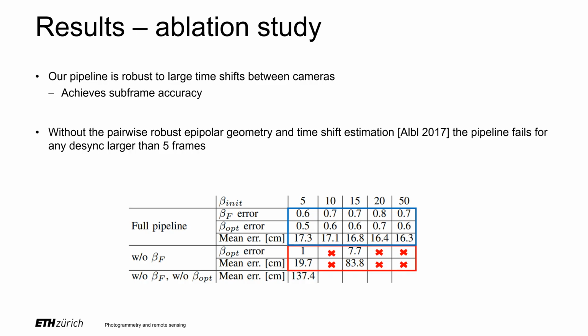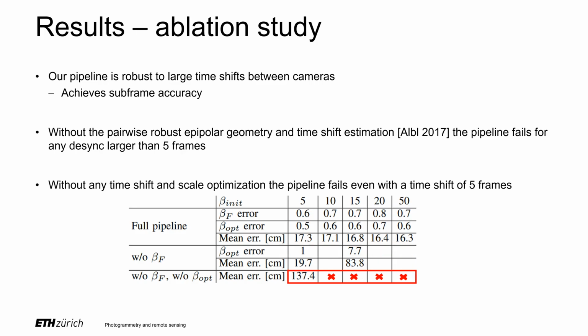The pipeline without the initial pairwise timeshift estimation, only with the bundle adjustment temporal optimization, fails to reconstruct properly anything beyond 5 frames timeshift. The pipeline without any timing parameters adjustment does not work at all, even with the timeshift of 5 frames.